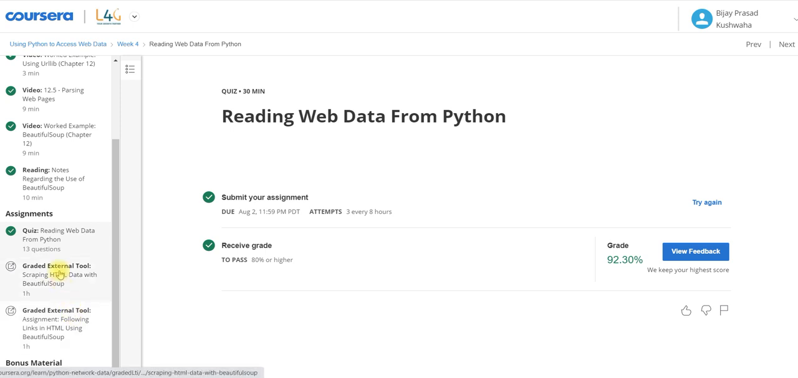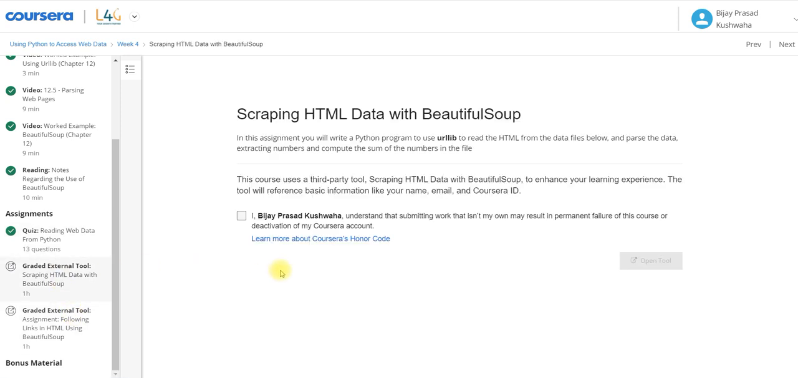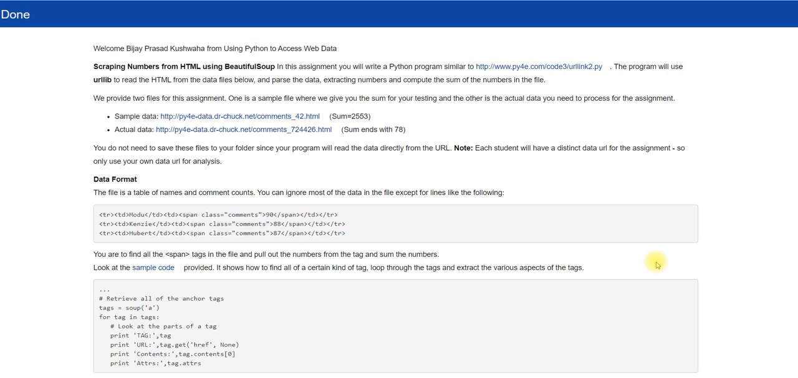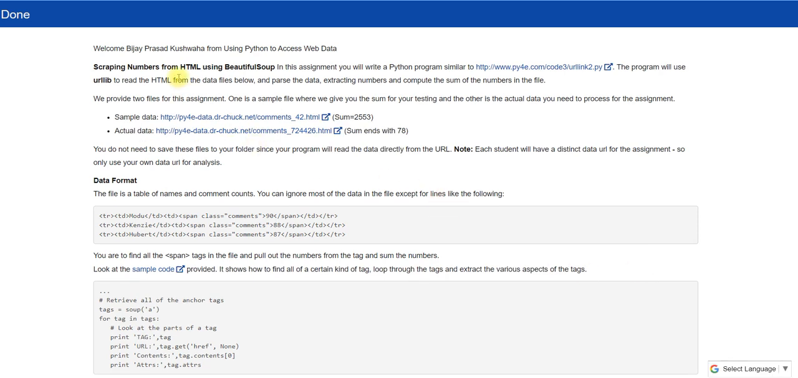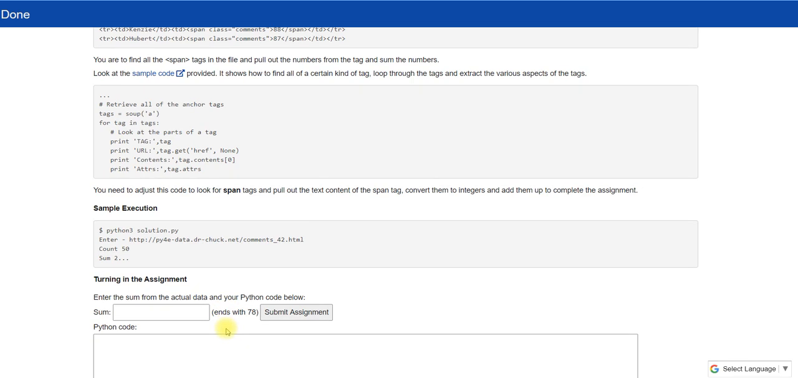Now I am going to solve the graded assignment. Here it is: Scraping HTML Data with Beautiful Soup. We are going to solve this using Beautiful Soup. This is the assignment. I will first solve it, and then resume and show you, so I can save your time and optimize the video.